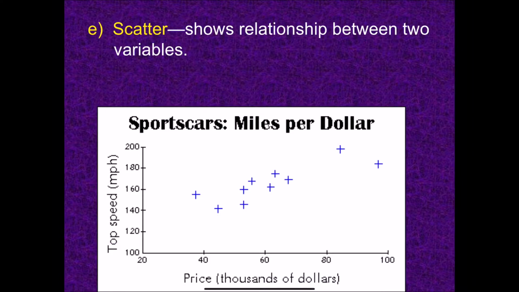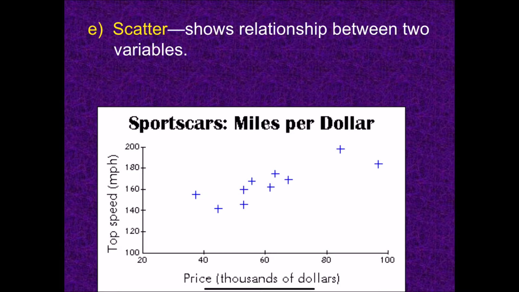A scatter plot shows a relationship between two variables. It shows that there is some relationship between them, or maybe there isn't a relationship between them. But even if there is a relationship, it really doesn't tell you the cause and effect. You need to do more experiments to determine that. So in this case, you're looking at the price of cars here, right? You have cheap cars on this end, more expensive cars on the other end, and this is the top speed. So it looks like the more expensive the car, the higher the top speed.